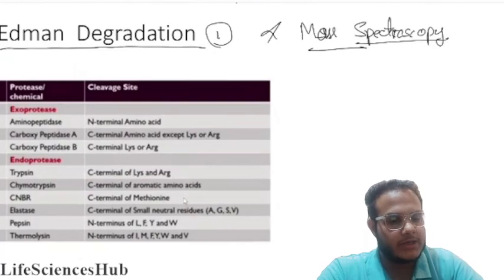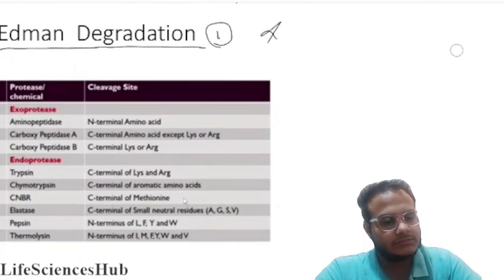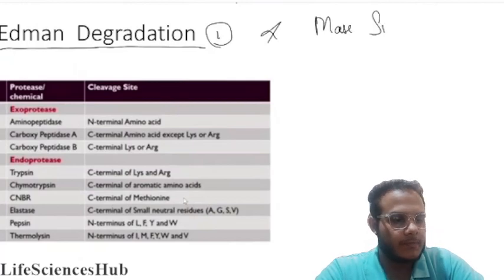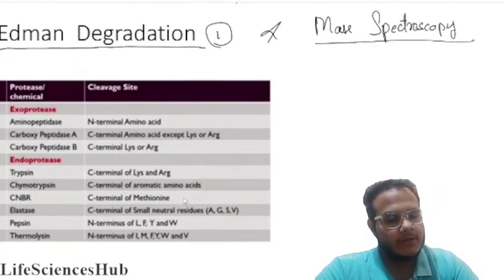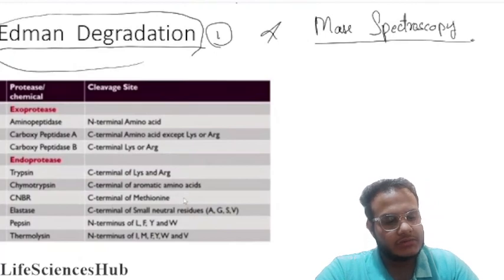So here we are studying the Edman degradation method.